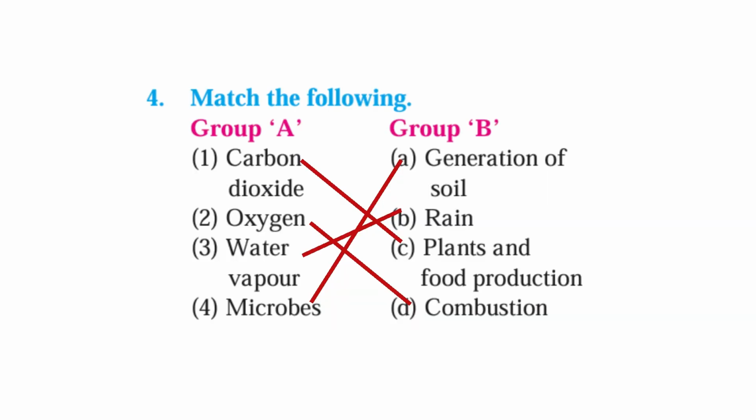Fourth question is, match the following. It will pair as shown here. Carbon dioxide pairs with plants and food production. Oxygen pairs with combustion. Water vapor pairs with rain. Microbes pairs with generation of soil.